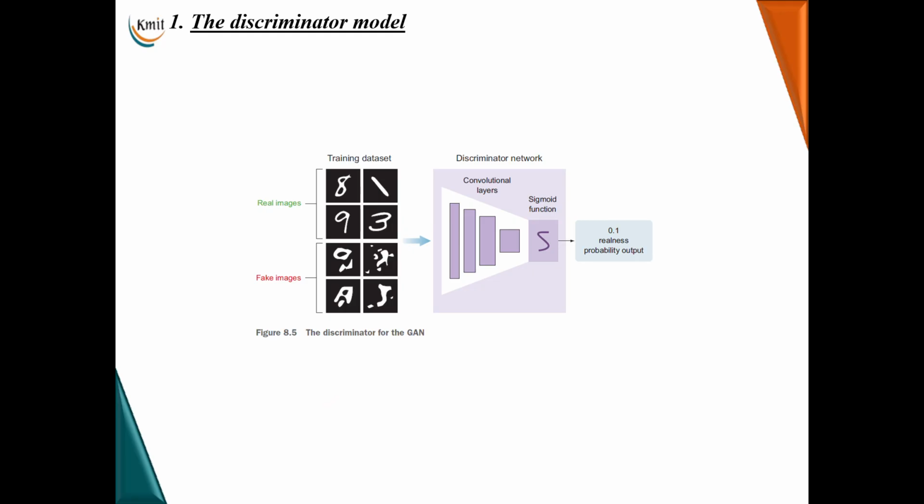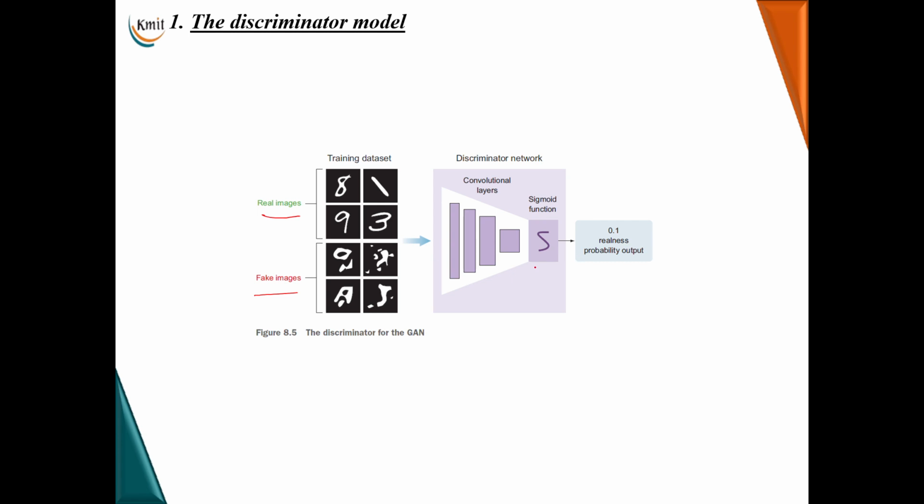Let us start with the discriminator model first. The discriminator model will be provided with two kinds of images, the real images of the dataset and the fake images that are coming from the generator. So what will this discriminator do? It will predict whether an image is real or fake. How will it do that?